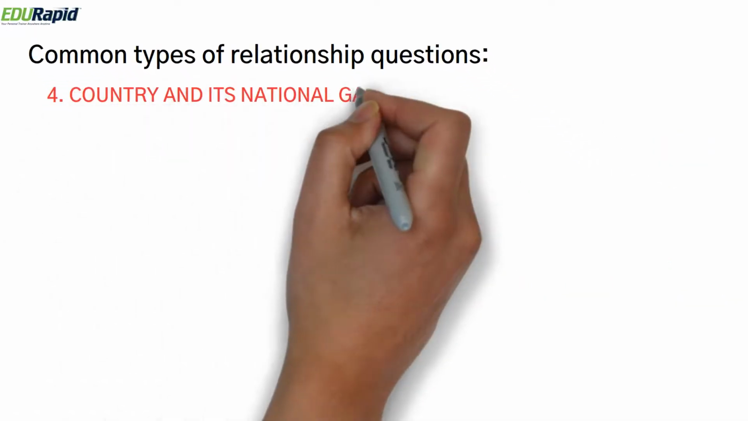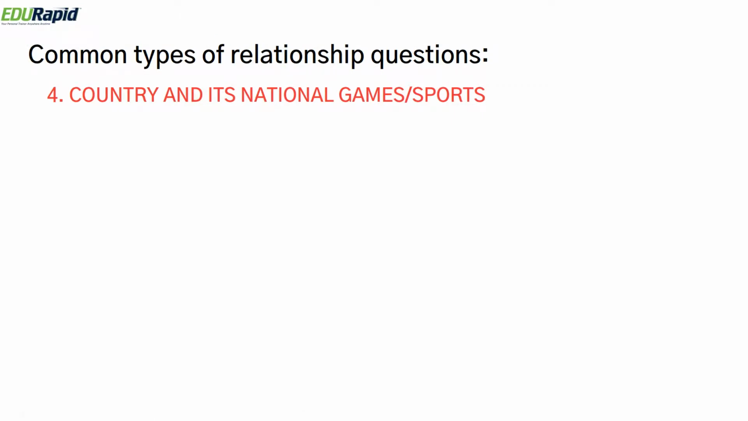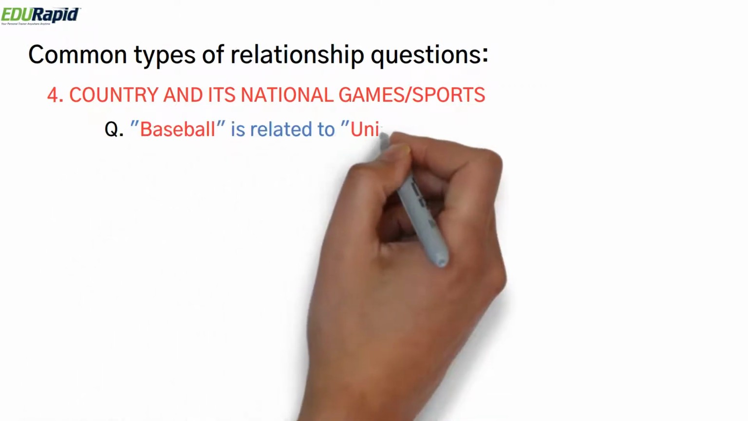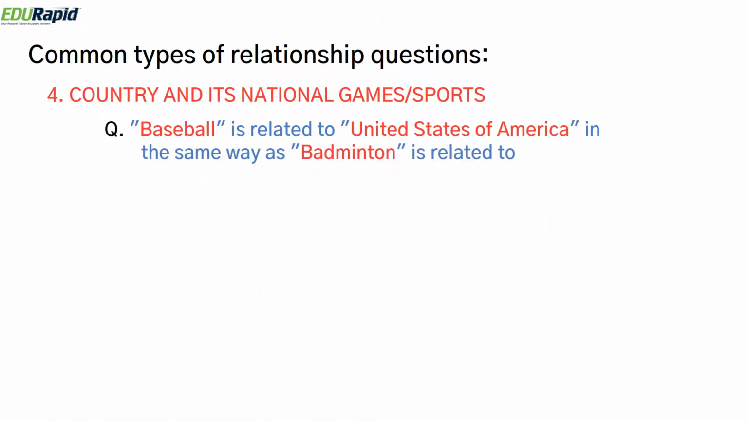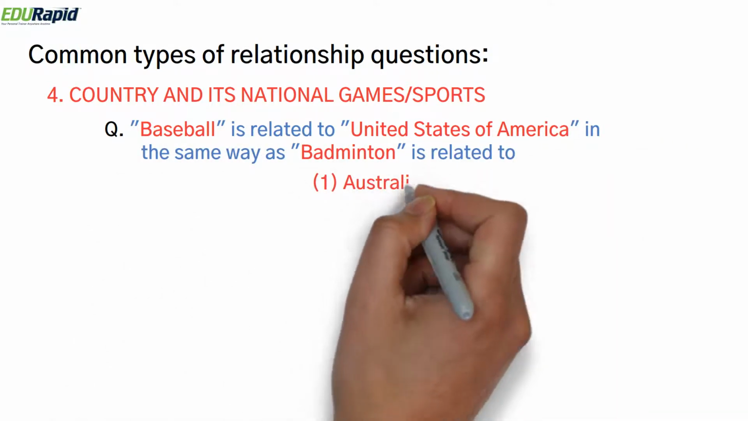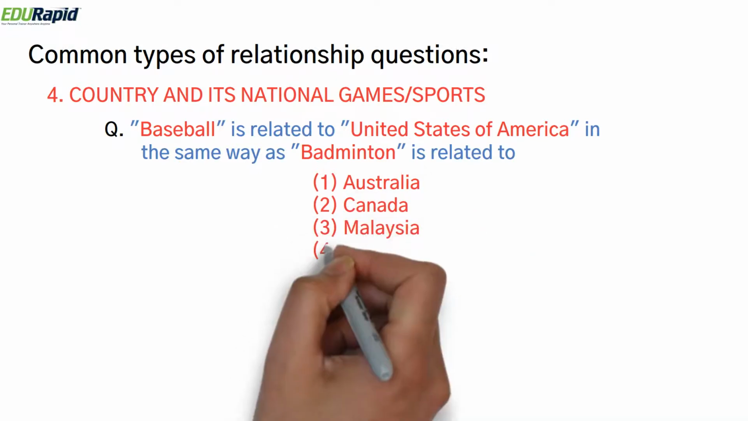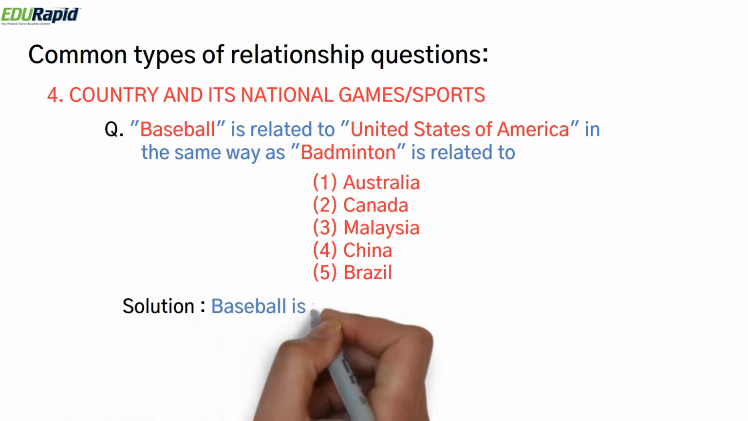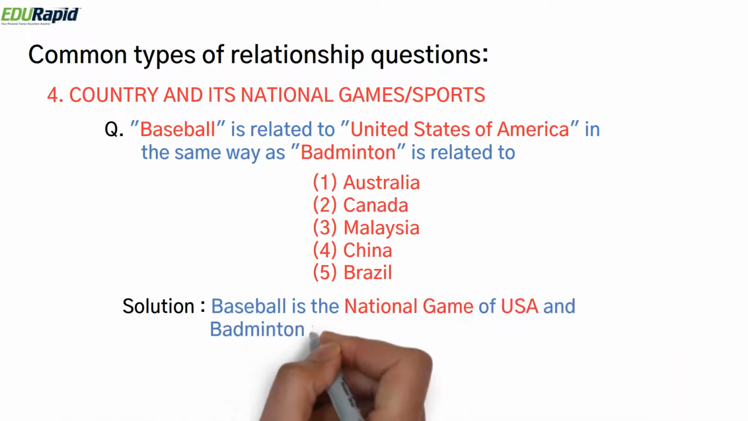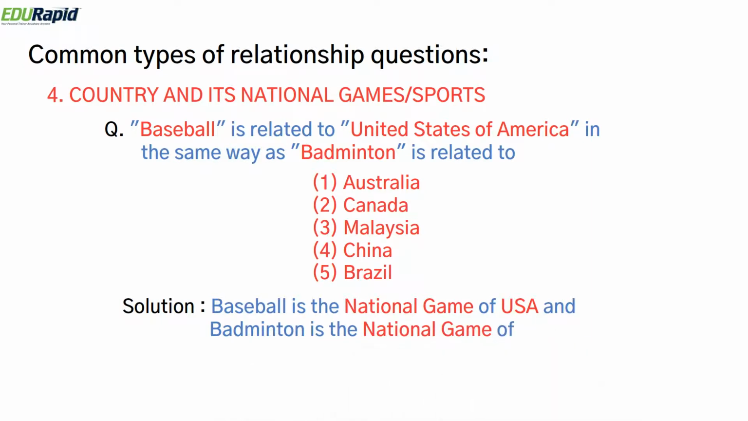In the next type, country and its national games and sports. So an example is baseball is related to United States of America in the same way as badminton is related to, options are Australia, Canada, Malaysia, China, and Brazil. So we already know from the question baseball is the national game of United States of America and badminton is the national game of Malaysia. So the correct answer is option 3, Malaysia.